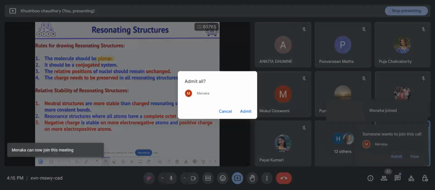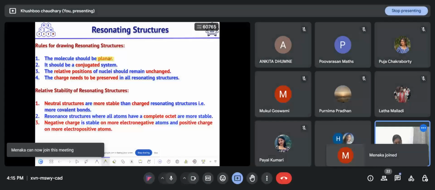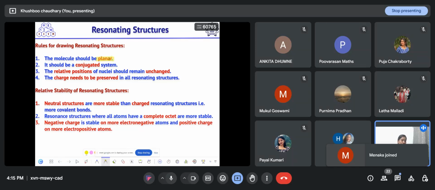So the system should be conjugated. Then the relative positions of nuclei should remain unchanged. That means in resonating structures, whatever the relative positions of atoms are, they remain fixed. They will not change.